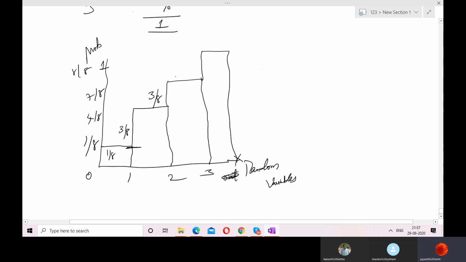I am writing 1 by 8, 3 by 8, 3 by 8, and 1 by 8 again here. So this is the cumulative distribution function. So what is happening? The next one, this 4 by 8, is it including this or not? Yes. 7 by 8. Here it is 4 by 8. This 4 by 8 is including 1 by 8 or not? Yes. Next one, 7 by 8 is including 4 by 8 and 1 by 8 or not? Yes. 8 by 8 is including all of them or not? Yes. So I'll show you that here.